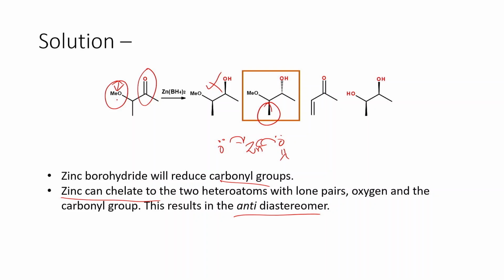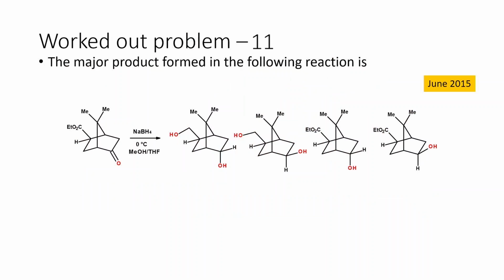So when you solve these kinds of problems, look for electronegative atoms with lone pairs of electrons, especially because here we are using zinc borohydride. If it is sodium borohydride or other hydrides, they may not get involved. But zinc is a transition metal, it has vacant d orbitals, so it can coordinate with lone pairs of electrons from both the oxygen and the carbonyl group. So that is the differentiating factor in this particular question. So let us move on to the next problem.